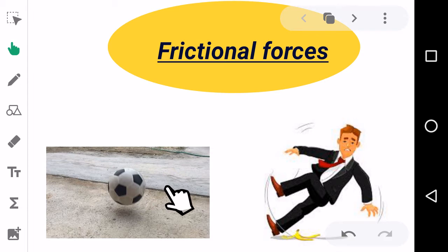All of you might have played with a ball. If you made a ball roll on a ground, after some time it slows down and comes to rest. Even without applying a force, the ball itself comes to rest. What is the reason for it?